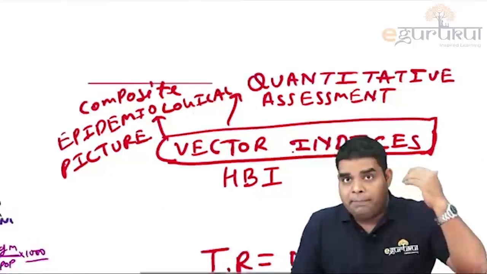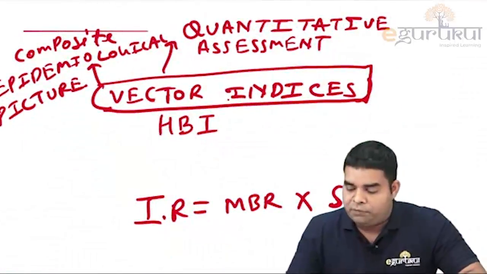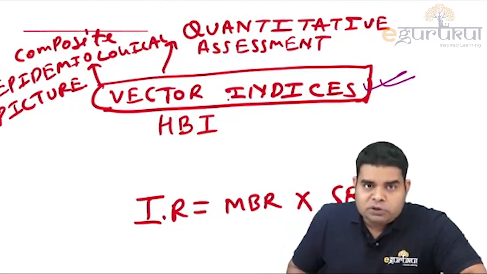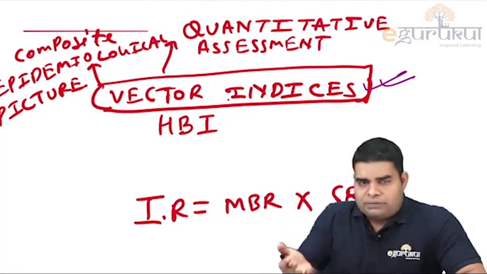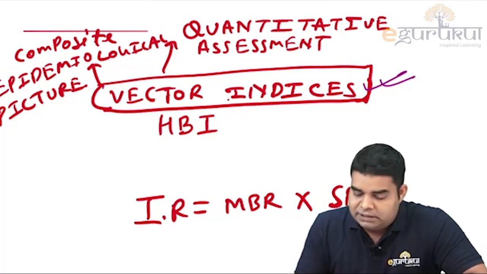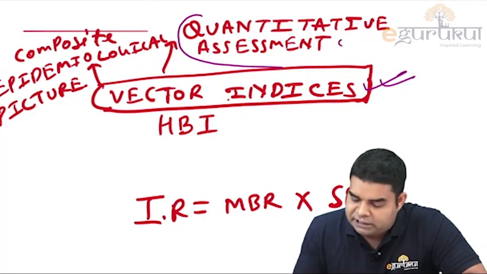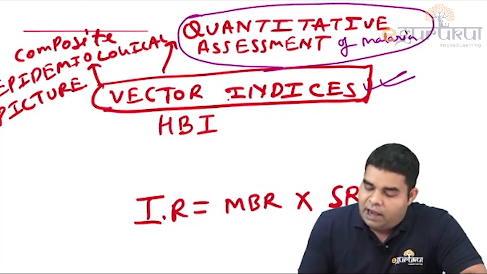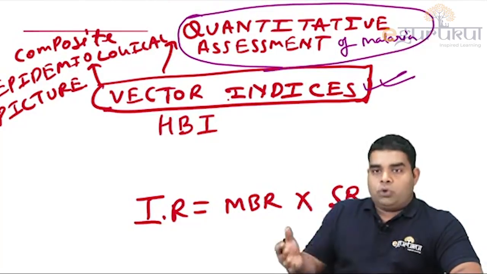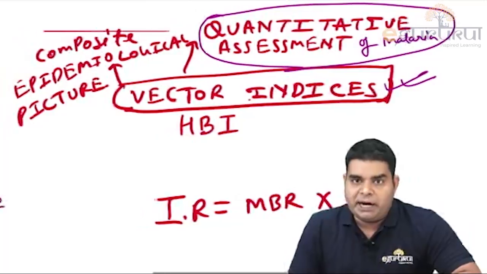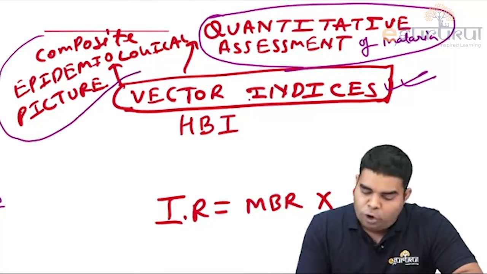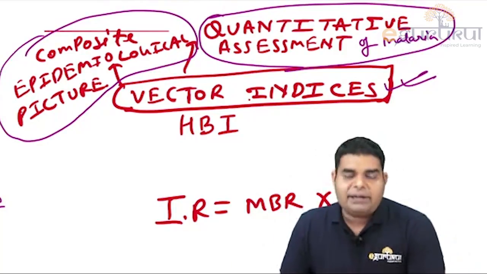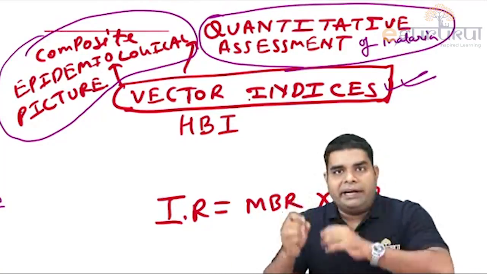But in one of the previous NEET exams, they have asked some questions from vector indices, which we measure about mosquitoes. When they ask from vector indices, they are talking about quantitative assessment of malaria, that is, in which area malaria is common and how much it is common. So if we want the quantitative assessment of malaria, or the composite epidemiological picture about mosquito and about transmission, then we use vector indices.